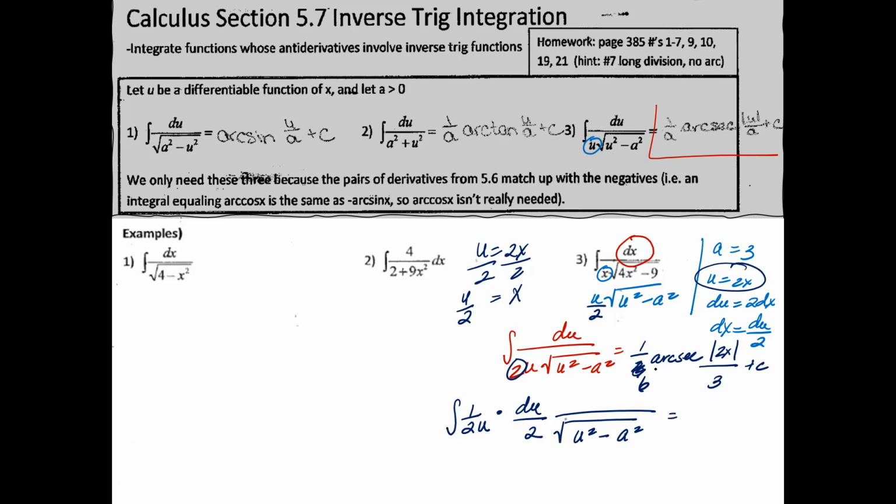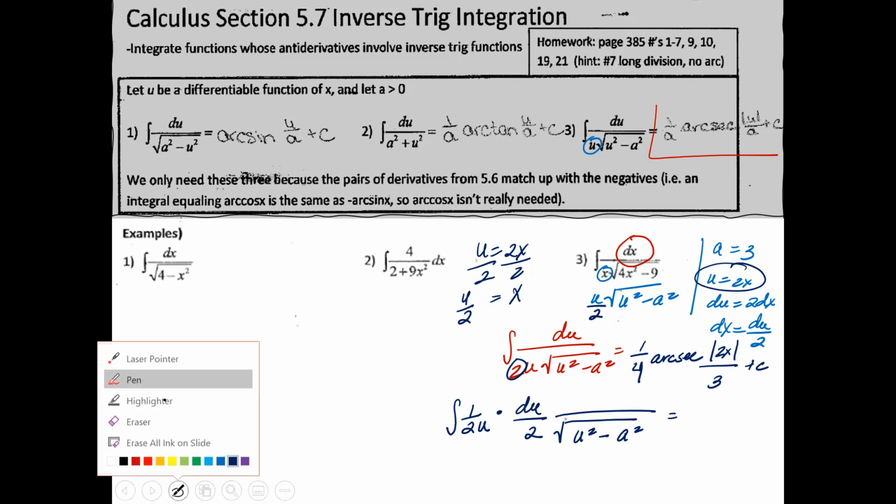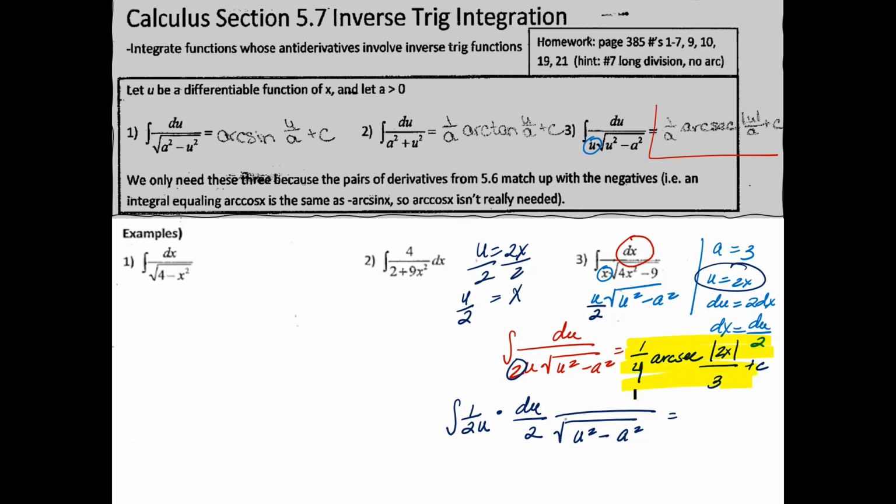So that at the very end, this right here is 1 over u, so that's going to be a 4. There you go. So it's 1/4 arcsecant, and this is your answer.